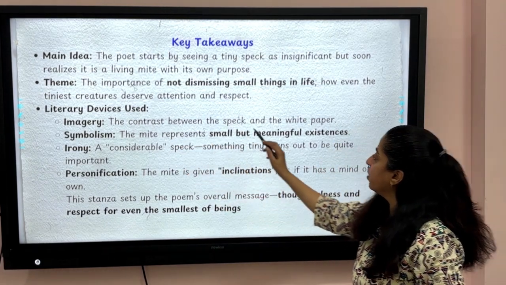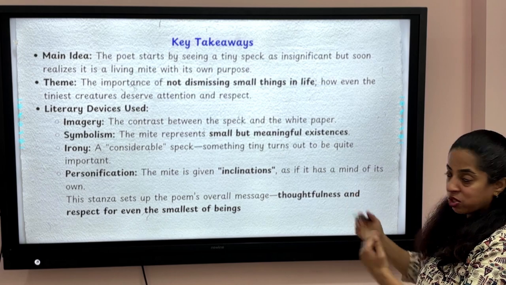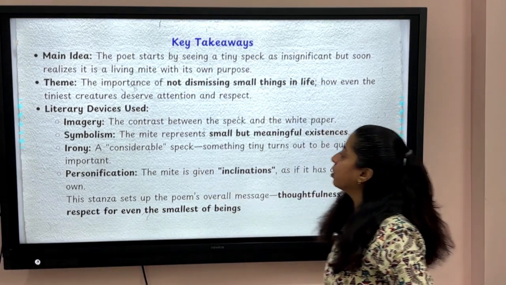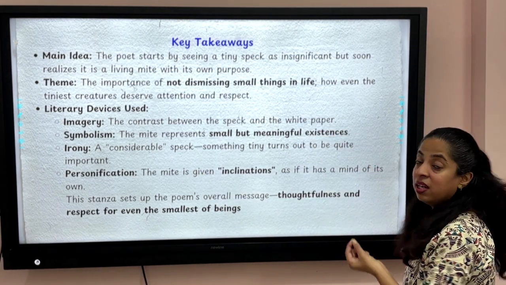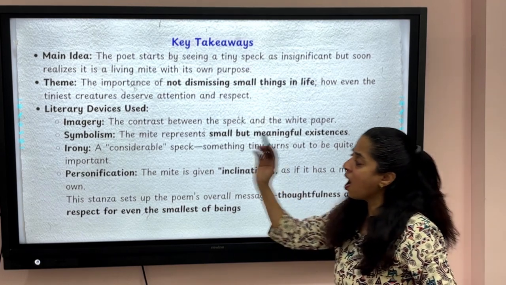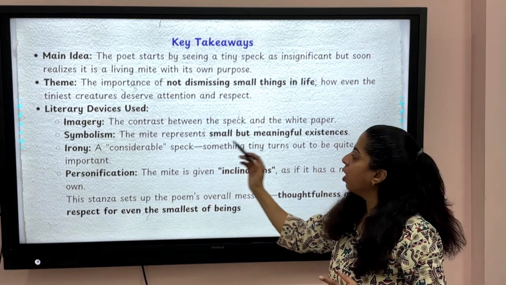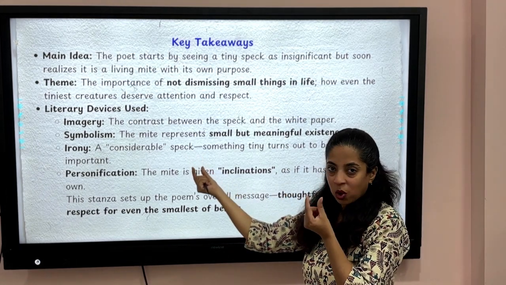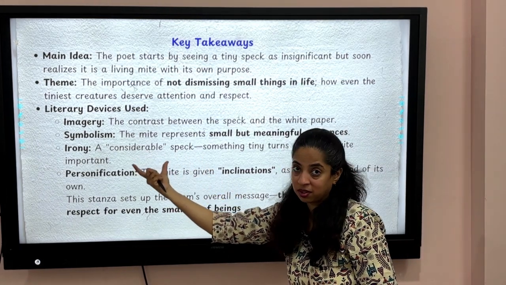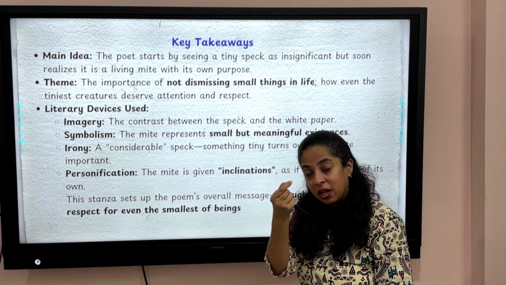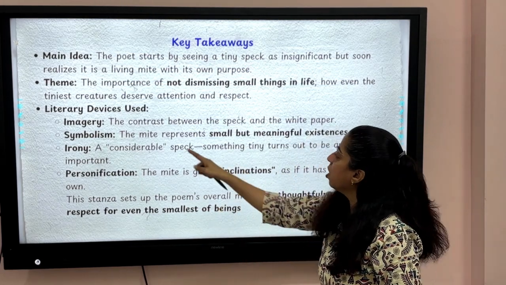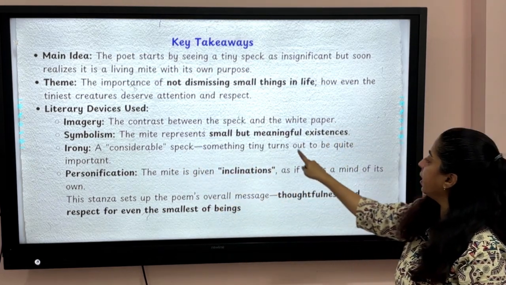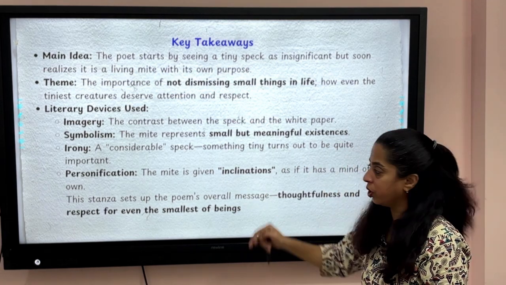The contrast between the speck and the white paper shows the imagery. Symbolism: the mite represents small but meaningful existences. Irony, what's the irony here? A considerable speck. A speck is such a small thing, but here it is considerable. So there is an irony. So a considerable speck, something tiny, turns out to be quite important.